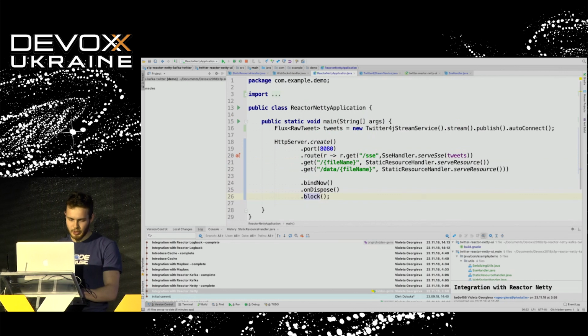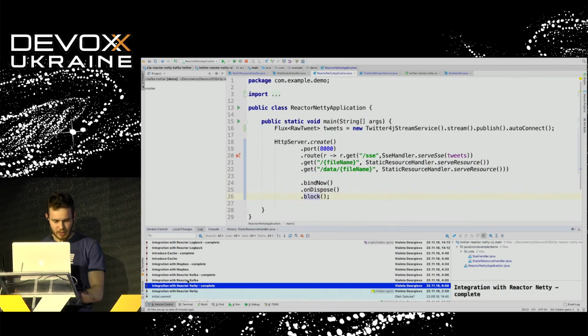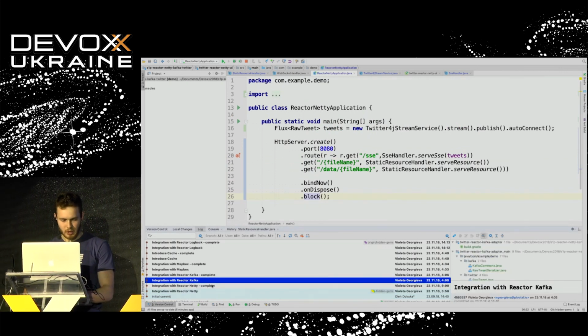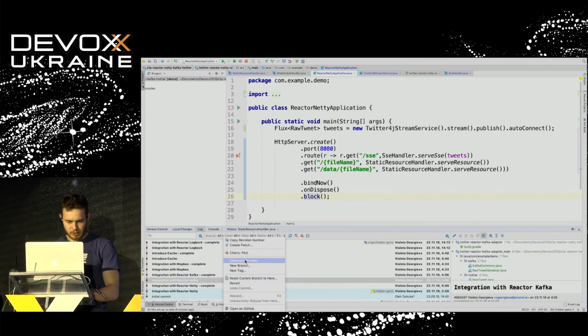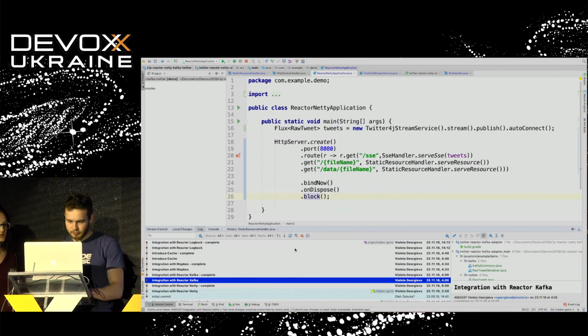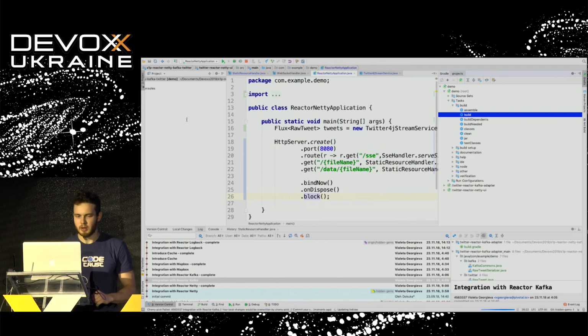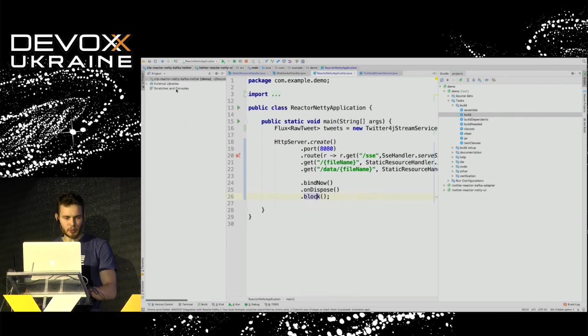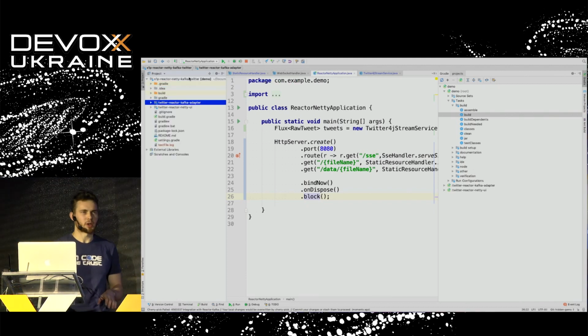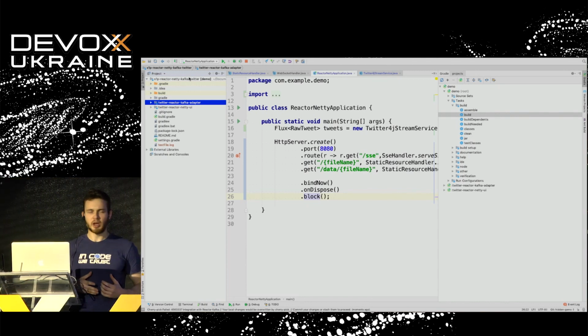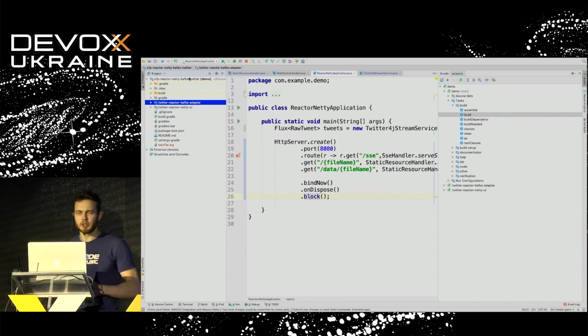I'm going to switch to the next step of the presentation of our application. Let's do that. So we are going to switch to the next step. We are going to update our dependencies, of course, and let's see what we have in our app. Now we have two applications, because one application consumes messages from Twitter and another one consumes messages from Kafka.